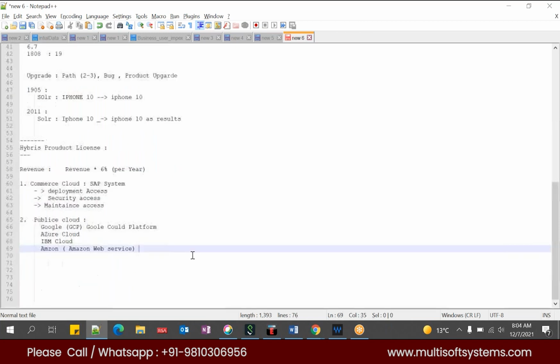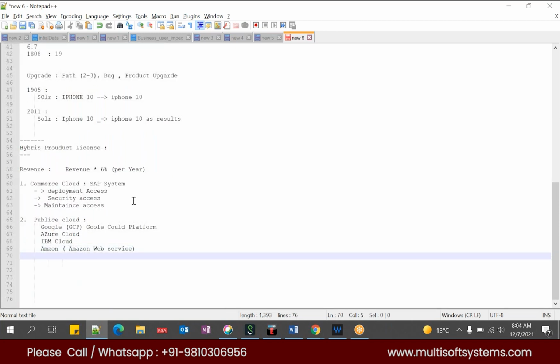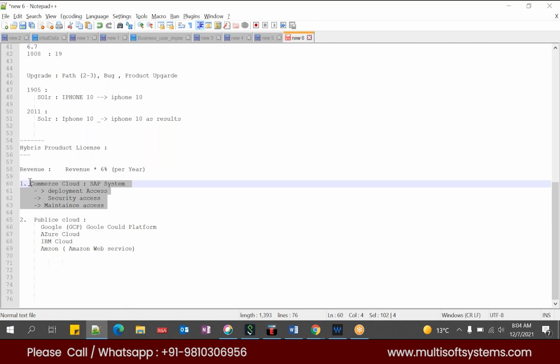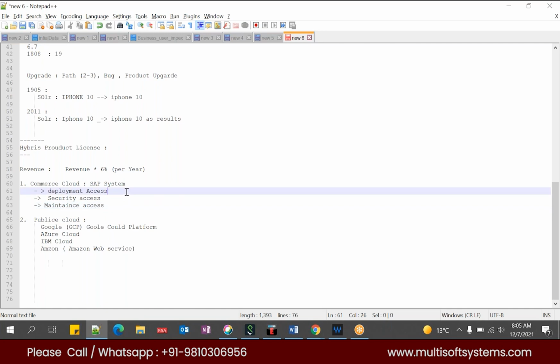Which one is normally more popular, SAP Cloud or the public cloud? That purely depends upon the business. In my experience, Commerce Cloud is predominantly better than the public cloud. Whatever applications I have used, Commerce Cloud provides what is required for Hybris. Hybris has two types of deployment: one is system initialization, and the second is system update. These two steps are already available in the deployment access portal in the Commerce Cloud portal.